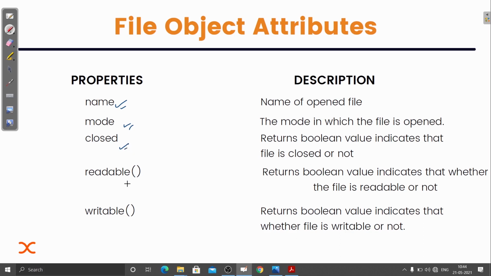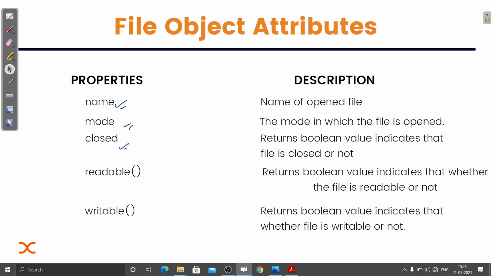Then closed: it returns a boolean value indicating whether the file is closed or not. Close is also a function, just like the open function. We can check whether the file that we are working on is closed or not, and it returns true or false.